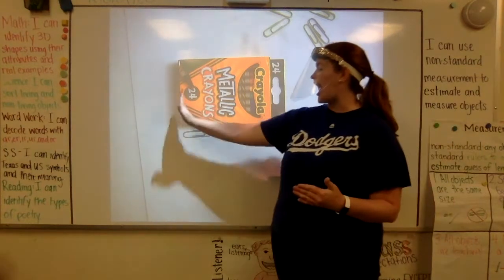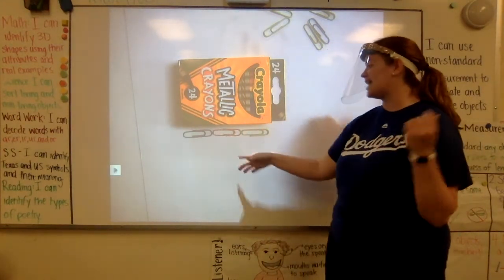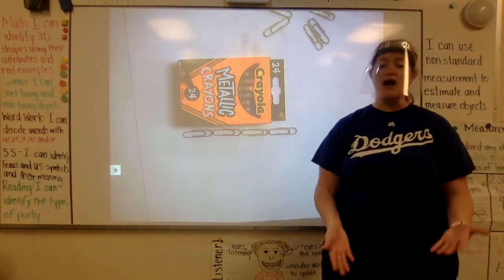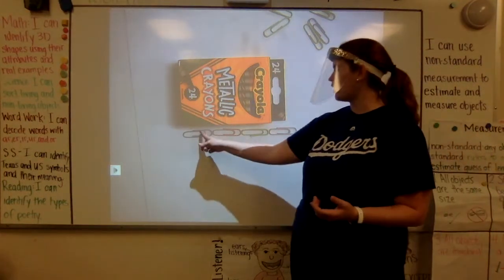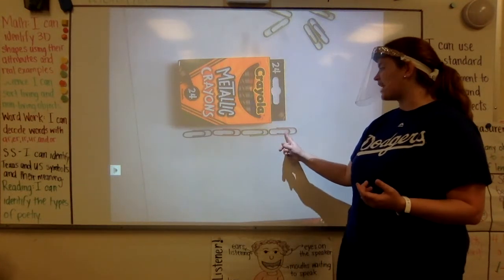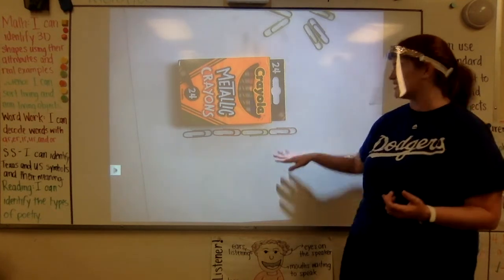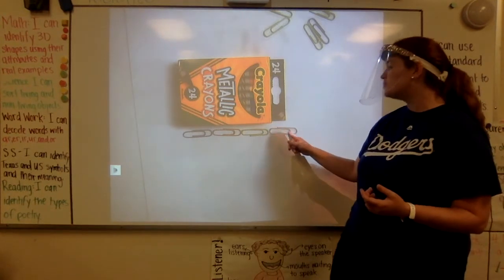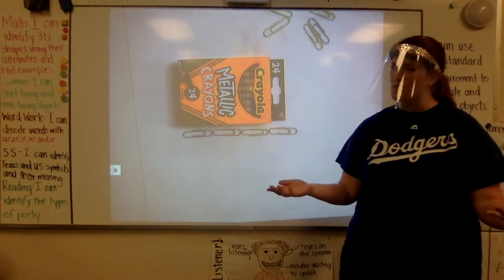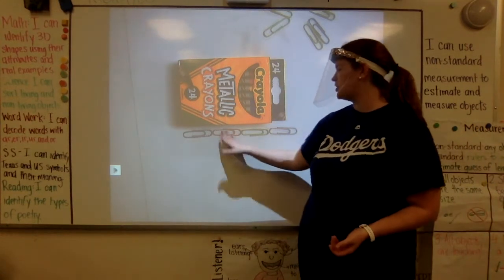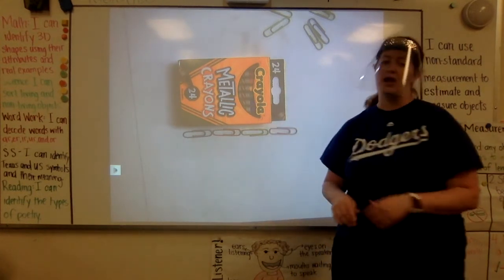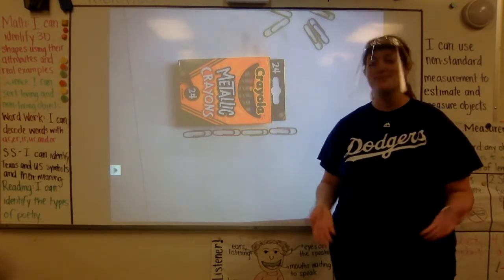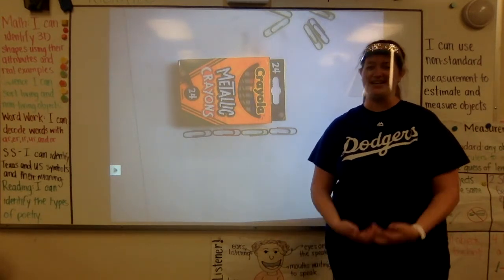So I'm starting at the end, and I'm going to put them end to end, making sure they're all facing the same way. Okay, let's look and see how long this crayon box really is. 1, 2, 3. Oh, and then this last one, it kind of goes a little bit past. If I took it away, I wouldn't be all the way at the end yet. So there is room to add this, but is it all the way 4? No, not really. I have 1, 2, 3, and then half of one more. So this crayon box is really 3 1/2 paper clips, which is pretty close to how I estimated it.